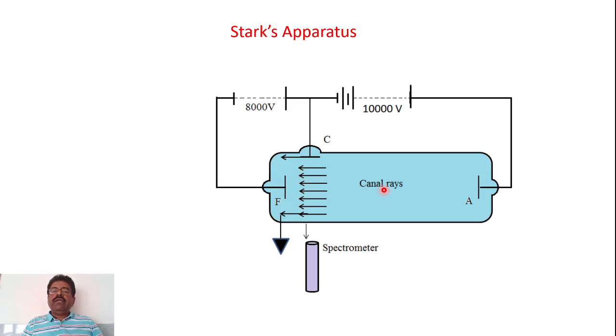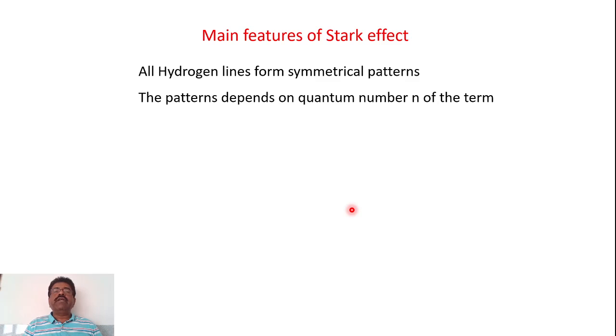In this particular path, some of these positive ions may capture electron, and they will form atoms. When these atoms travel, they will emit a light, and this light can be observed from the spectrometer. And when Stark observed this light for the hydrogen gas placed inside this evacuated tube, he made certain observations. So let us see what are the main features of these observations made by Stark during his experiment.